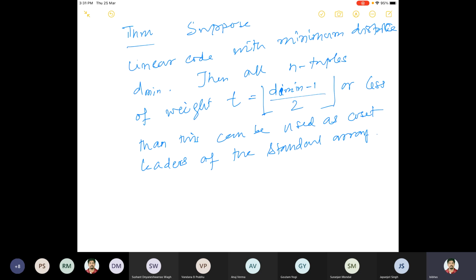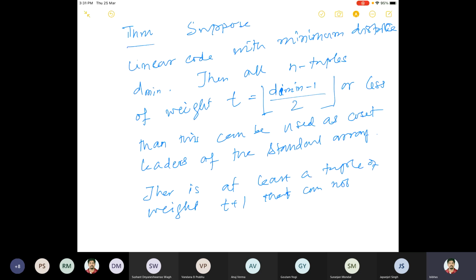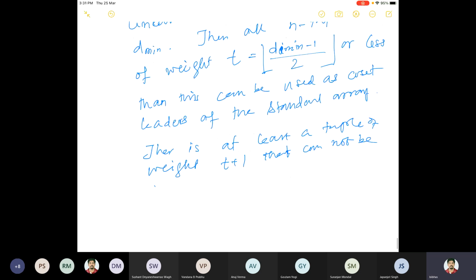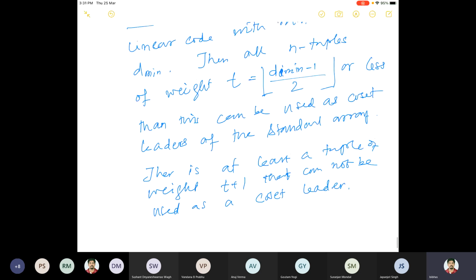And let's say there is at least one tuple of weight t plus 1 that cannot be used as a coset leader. This is the theorem we want to prove.